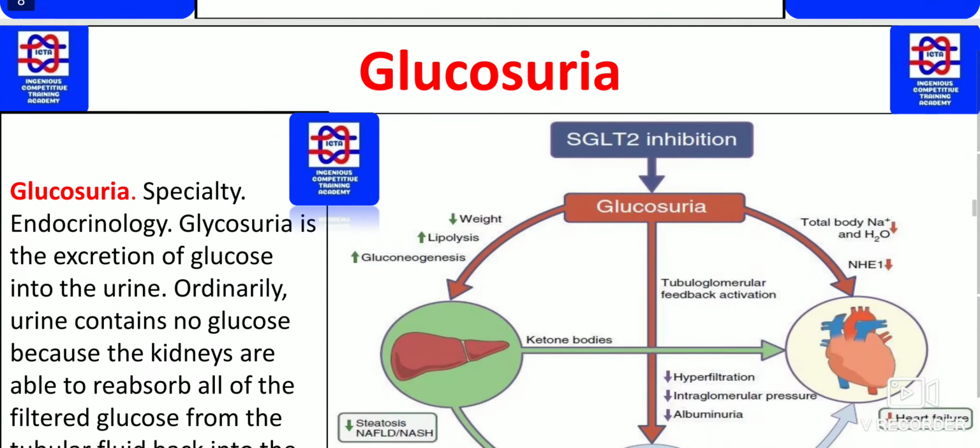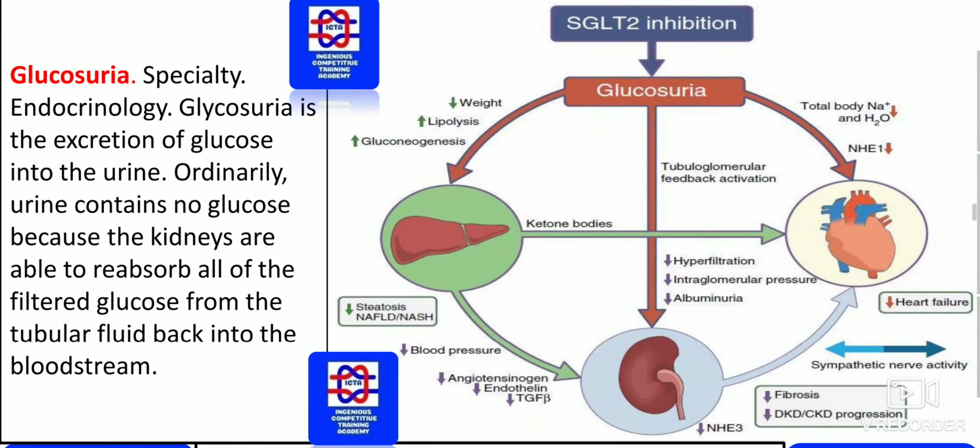And next we have glucosuria. In the specialty of endocrinology, this is the excretion of glucose into the urine. You will find glucose in the urine.